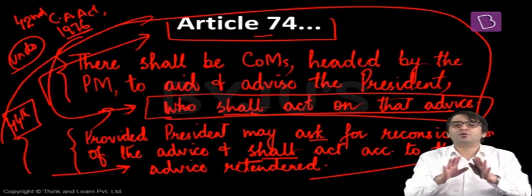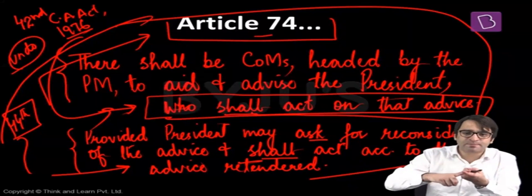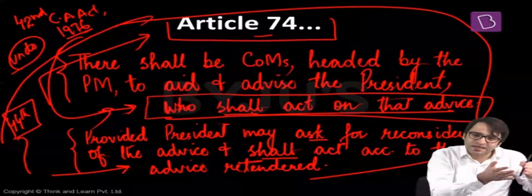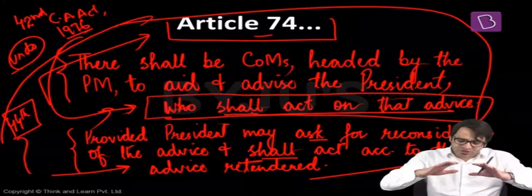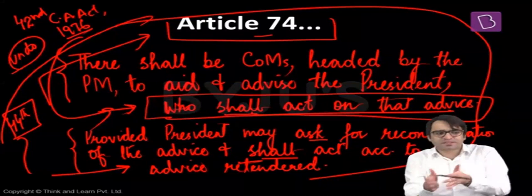The Constitution originally said no. The Constitution said we will follow parliamentary democracy. And in parliamentary democracy, it is the Council of Ministers headed by the Prime Minister which is the real executive. The real holder of these powers is the Prime Minister and his Council of Ministers. And these Council of Ministers are for the aid and advice of the President of India. The original Constitution said there shall be a Council of Ministers headed by the Prime Minister to aid and advise the President. It was not mentioned that whatever advice is given by the Council of Ministers to the President, it is binding on the President.